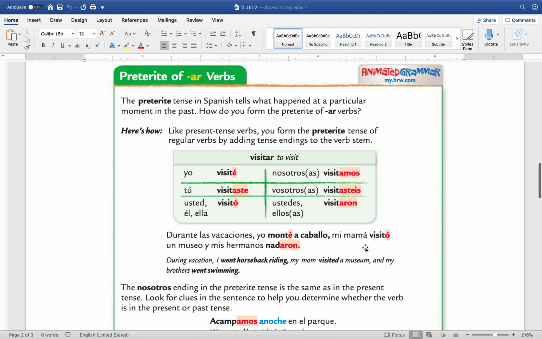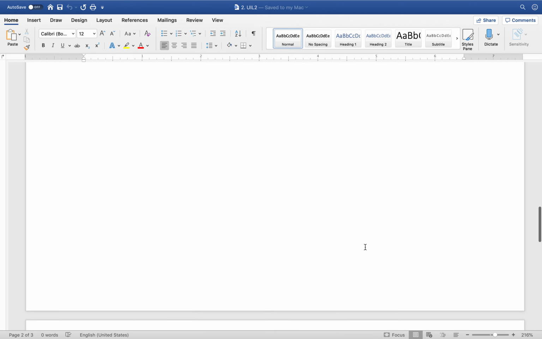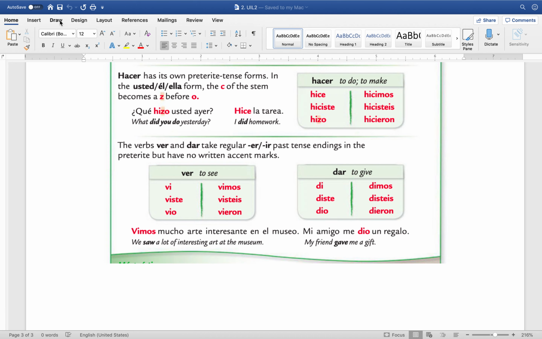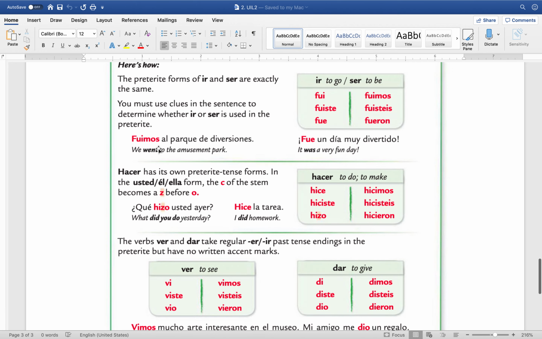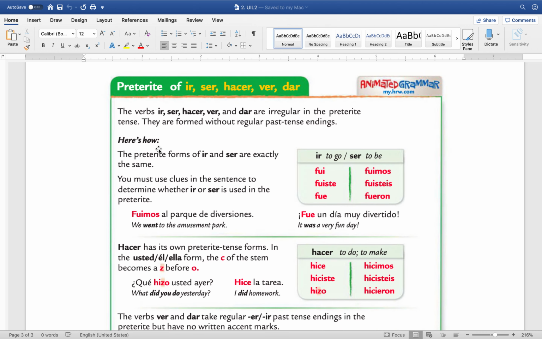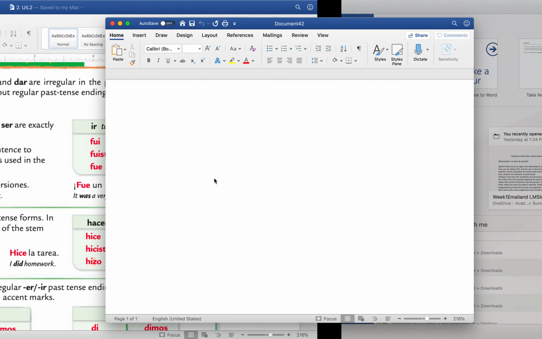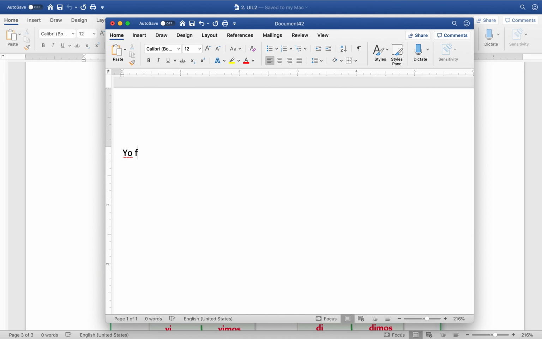All right, let me give you a couple of sentences here with those verbs, ir, ser, hacer, ver, and dar. So, yo fui a Miami ayer, versus yo fui un doctor en Venezuela.